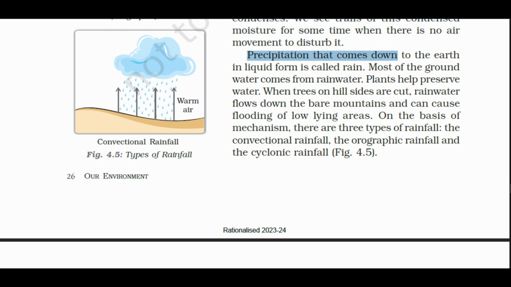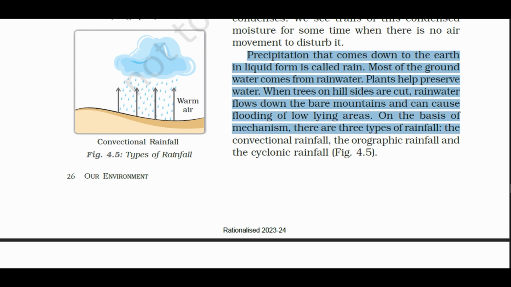Precipitation that comes down to the earth in liquid form is called rain. Most of the groundwater comes from rainwater. Plants help preserve water. When trees on hillsides are cut, rainwater flows down the bare mountains and can cause flooding of low-lying areas. On the basis of mechanism, there are three types of rainfall: the convectional rainfall, the orographic rainfall, and the cyclonic rainfall.